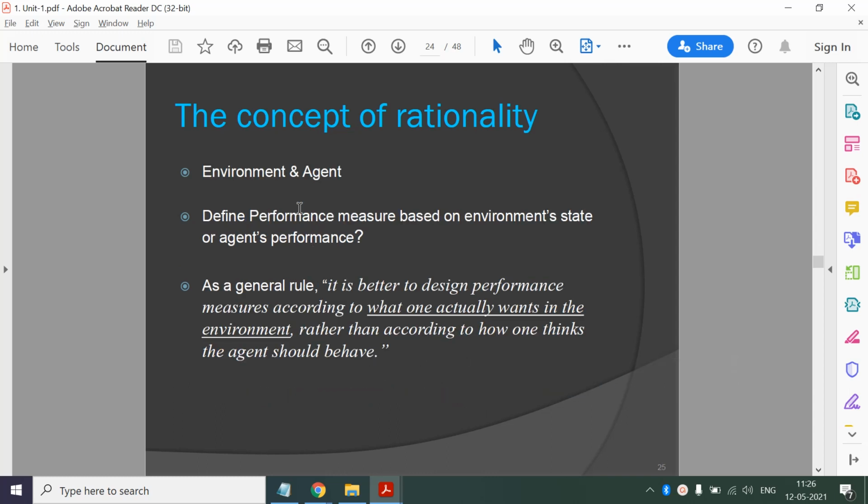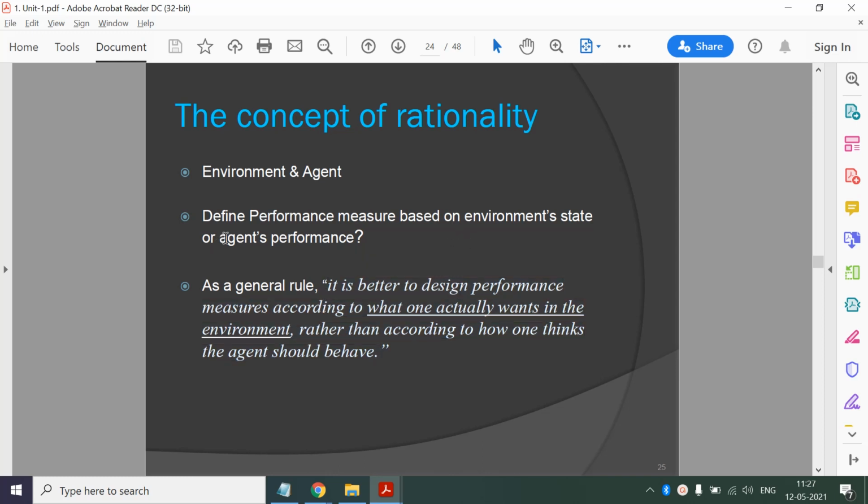Now how to design a performance measure? This is a general rule, and this sentence is very important: it is better to design a performance measure according to what one actually wants in the environment, rather than according to how one thinks the agent should behave. Here I have given the example of a JCB, right? I want to develop one land, and I'm hiring a JCB guy. Now how do I pay him? I can have two criteria.